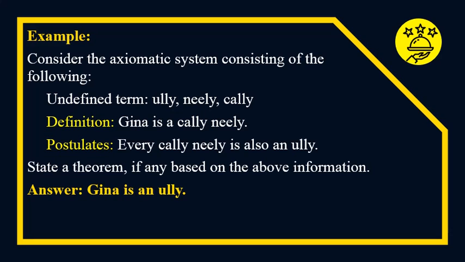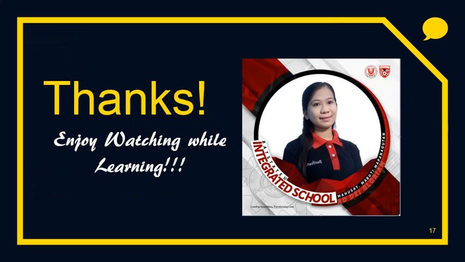Example, consider the axiomatic system consisting of the following. Undefined terms, we have Yuli, Nili, Kali. Definition: Gina is a Kali Nelly. Every Kali Nelly is also Yuli. State a theorem, if any, based on the above information. We have the given answer: Gina is a Yuli.